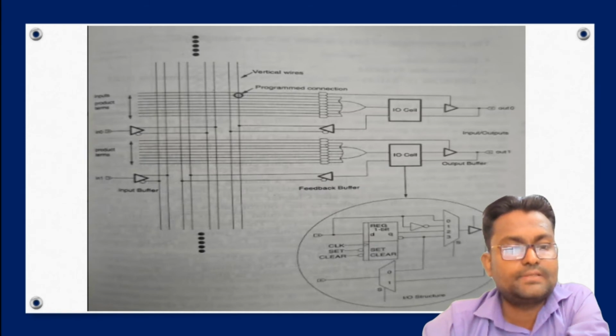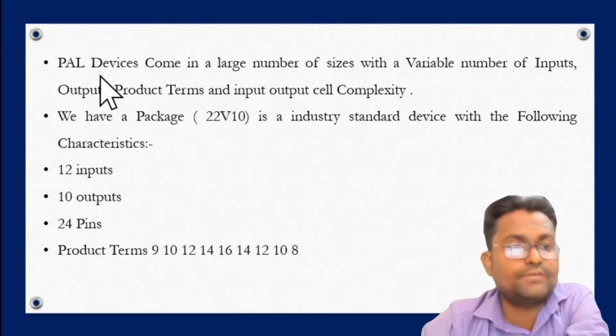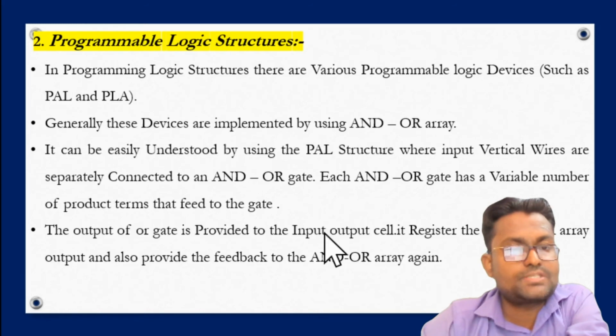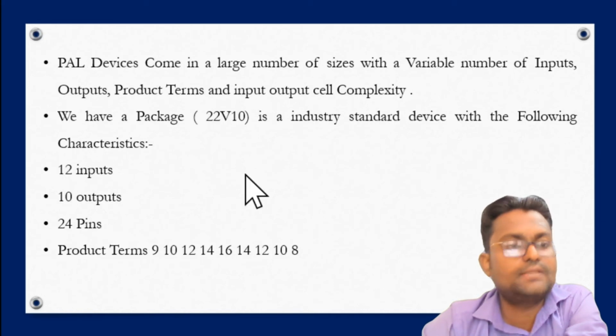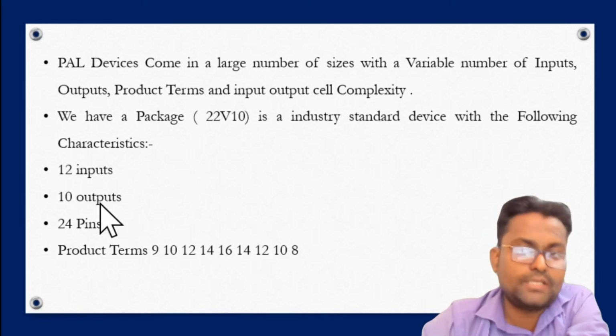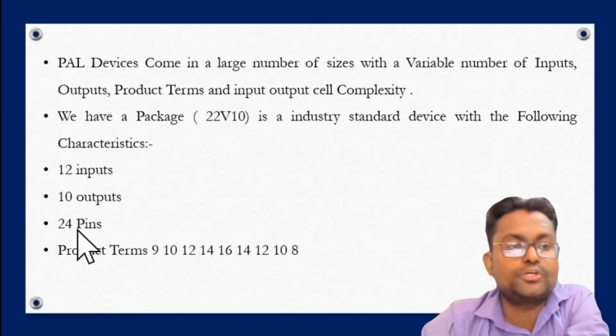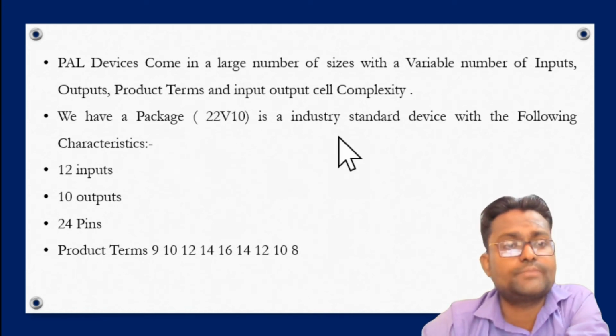Here are the various characteristics that we show, such as the AND-OR structure. Then it consists of 12 inputs, 10 outputs, 24 pins, the product terms, and the package name.